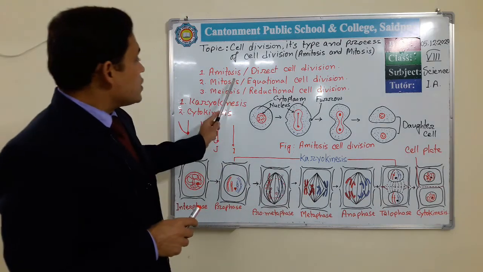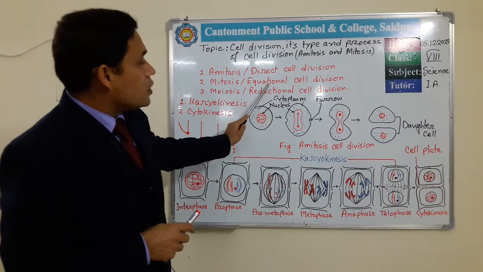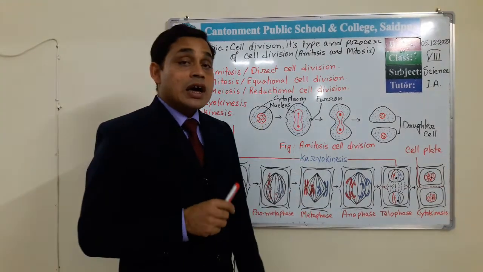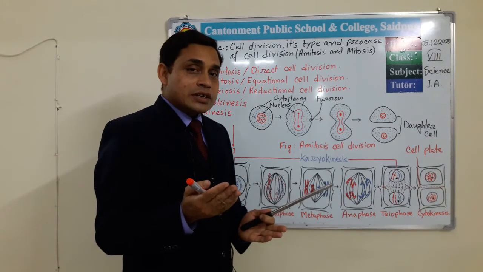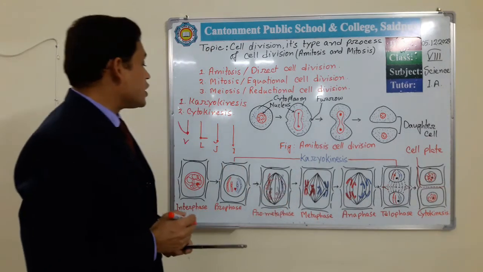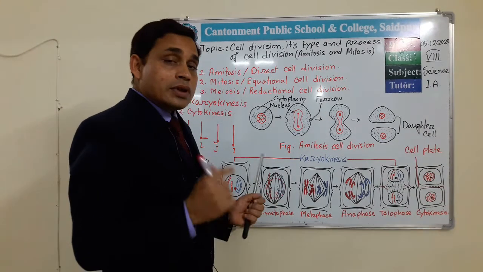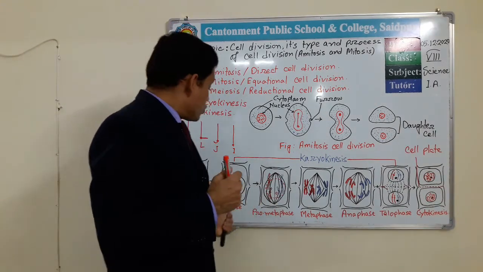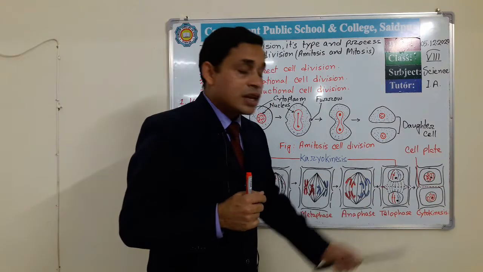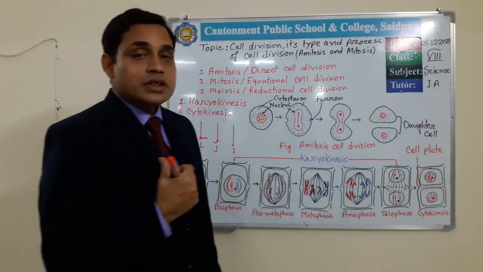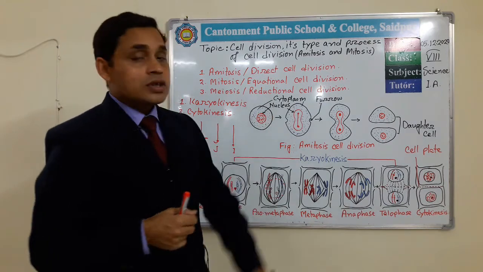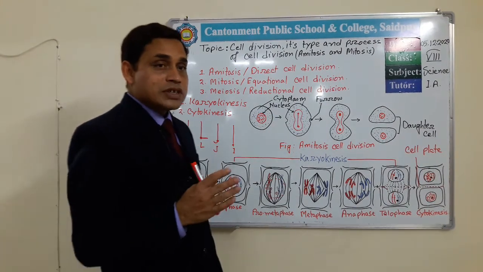That's why this mitosis cell division is called equational cell division. Why equational cell division? I hope this is clear to all of you, because in the mother cell the number of chromosomes is 4, in the daughter cell the number of chromosomes is 4. That's why this is called equational cell division. I hope this is clear.